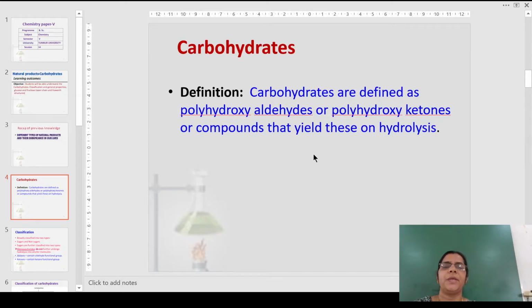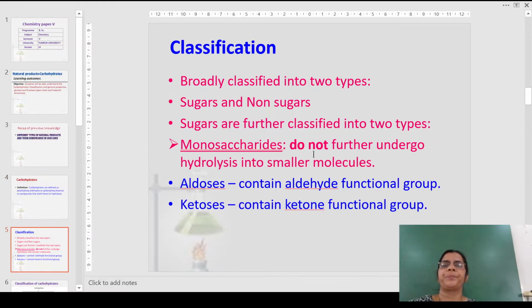By definition, we can define them as polyhydroxyaldehydes or polyhydroxyketones, or the compounds that yield these on hydrolysis. Hydrolysis is a process wherein we break down certain substances by the addition of water, either in presence of acid or a base or even an enzyme. So in this case, carbohydrates can be defined as polyhydroxy compounds, means they contain more number of hydroxy groups, that is OH groups.